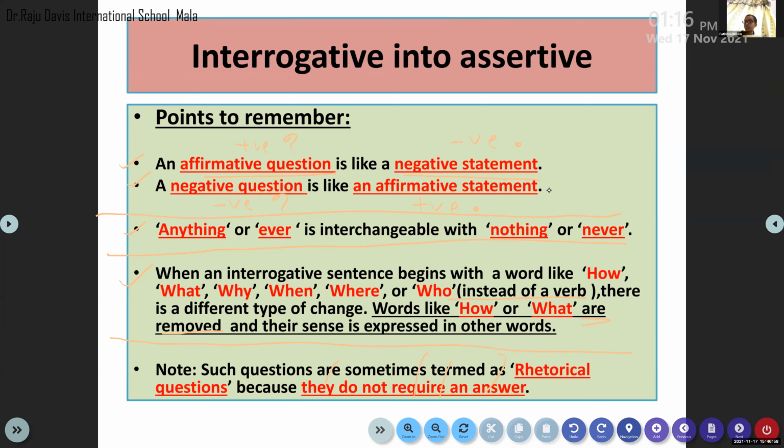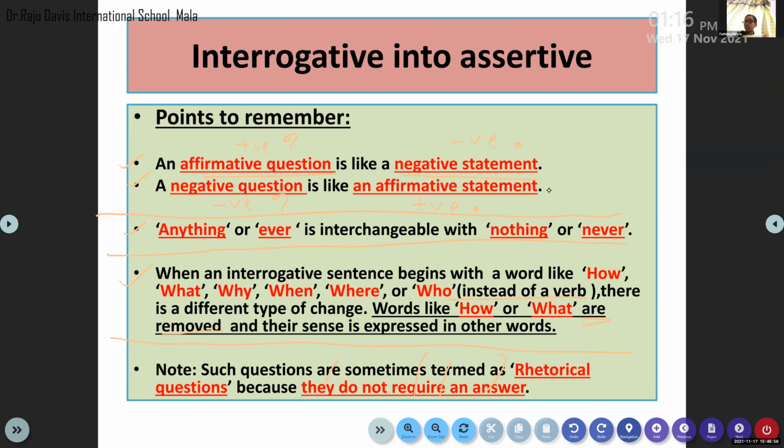Third one is also starting with why. Who, how, why. And notice the change occurs in your statement. We haven't used these words in our declarative sentences after conversion, right? We removed that.